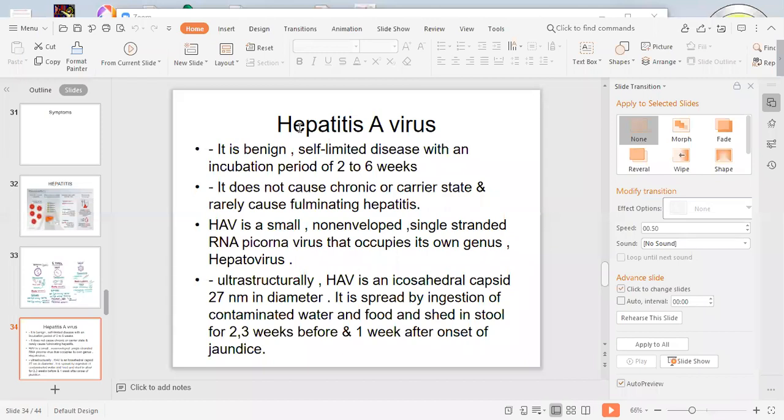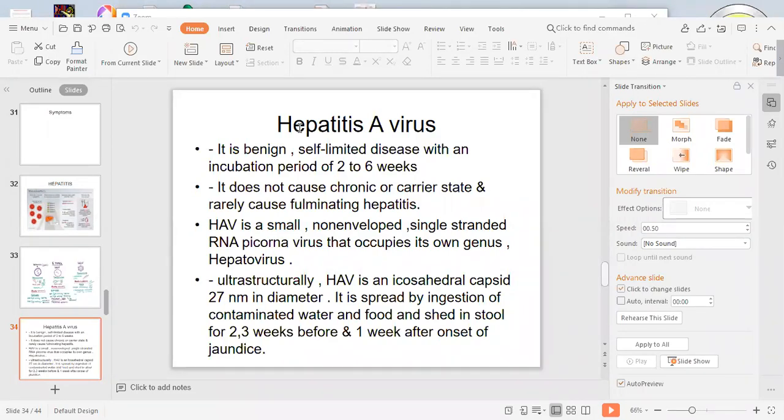So that is 90 to 120 days, that is 3 to 4 months incubation period of HBV, that is hepatitis B virus. The disease caused by hepatitis B virus is called as long incubation hepatitis.